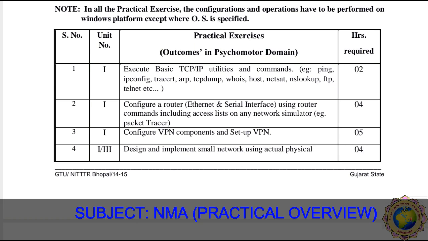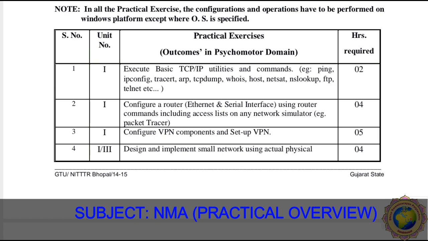For example: the ping command, IP configuration command, reset command, ARP (Address Resolution Protocol) command, tcpdump command, host, netstat, nslookup, FTP, telnet, etc. All these commands are performed using the command prompt.